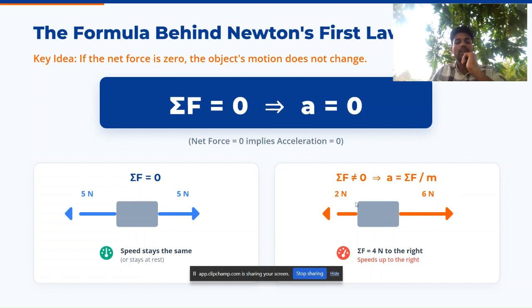Why? Because we give a negative value for the opposite direction. If I say this is a positive direction, then we need to give this a negative direction, because both are opposite in direction. That's why we give the opposite sign for the opposite direction.